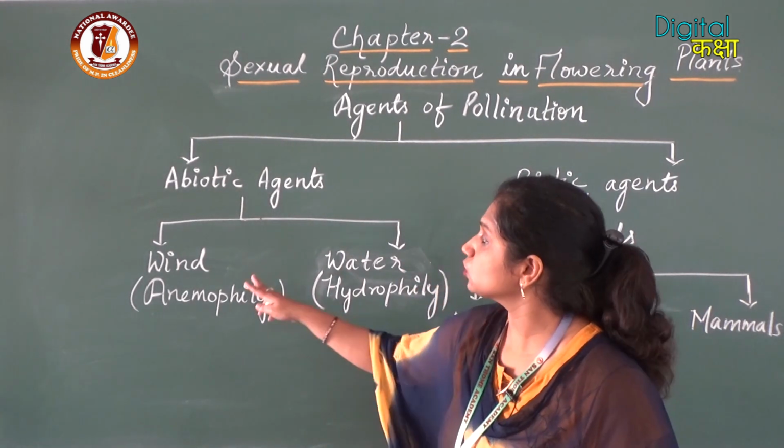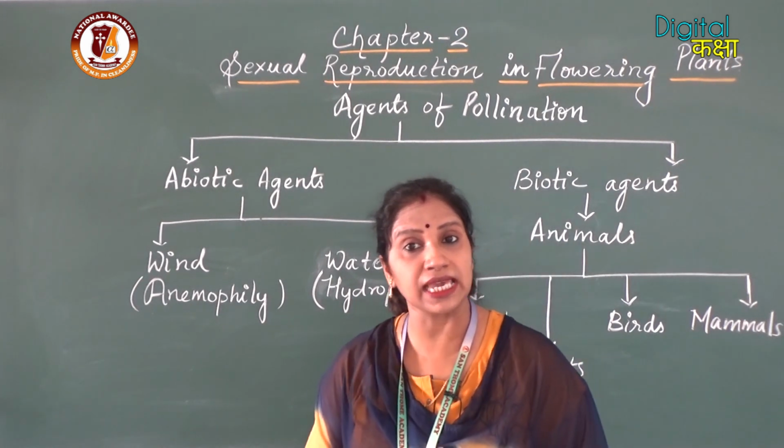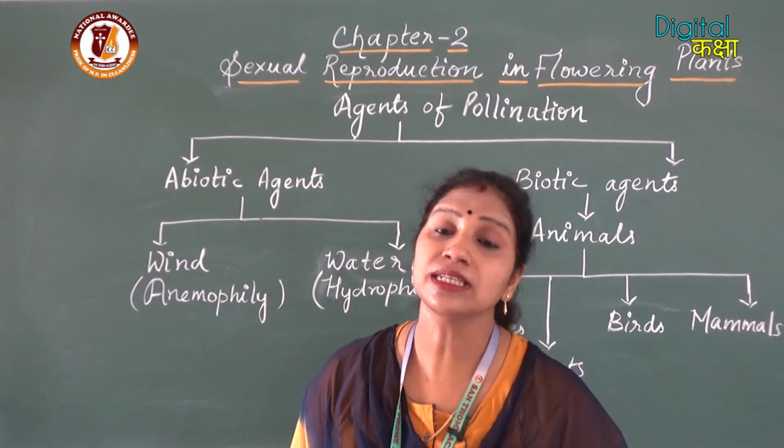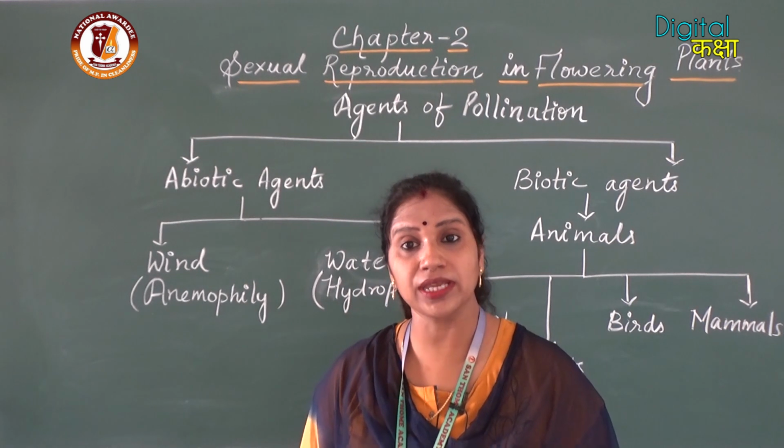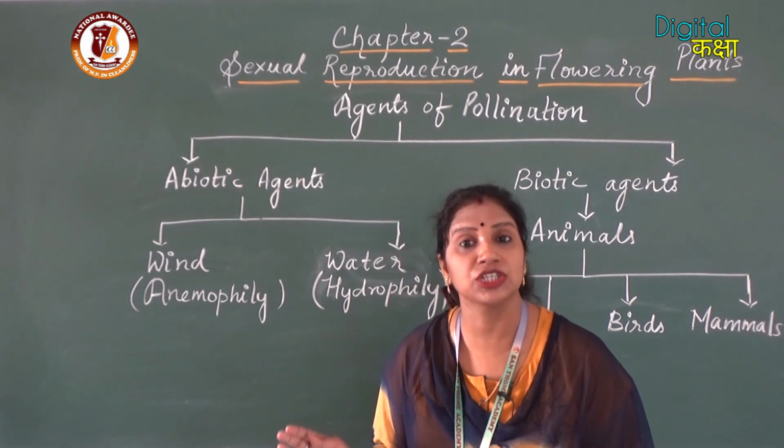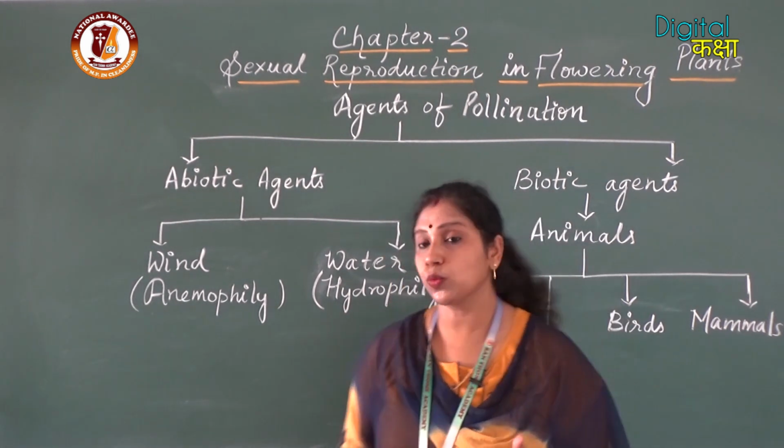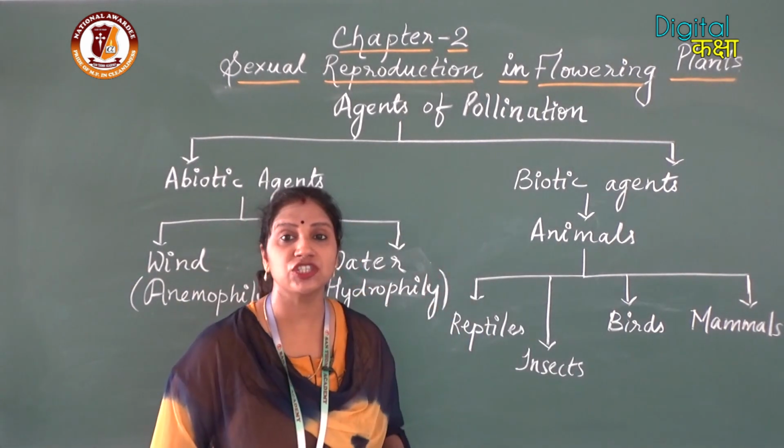So these are the two types of abiotic agents which help in the dispersal of pollen grains, or which help in the pollination process.